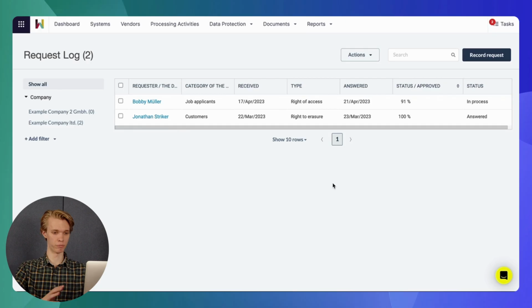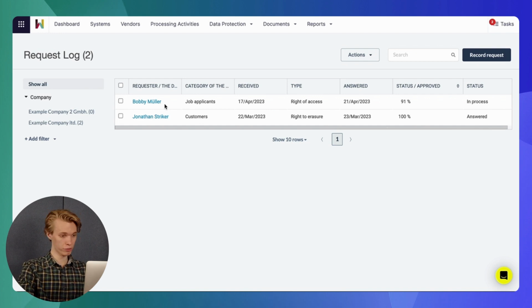If you jump over to Wired Relations' request logger here for a moment, we're able to see that in this demo environment, we've previously logged 2 requests, one from Jonathan Stryker, who was a customer. On the 22nd of March, 2023, he used his right to erasure. Now, this is approved, 100% completed, and in the status answered because, well, we already finished everything regarding this.